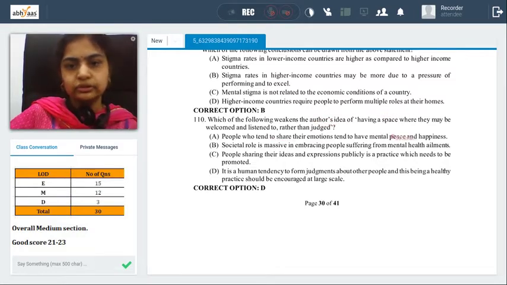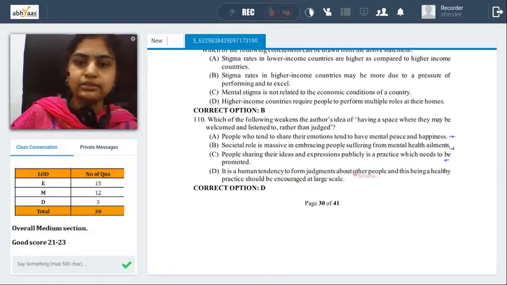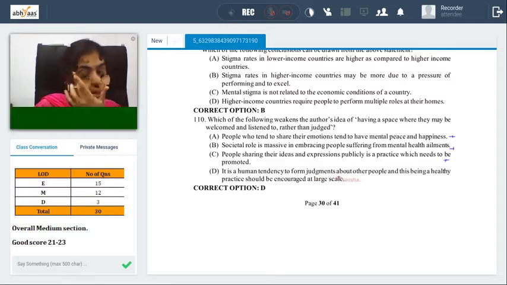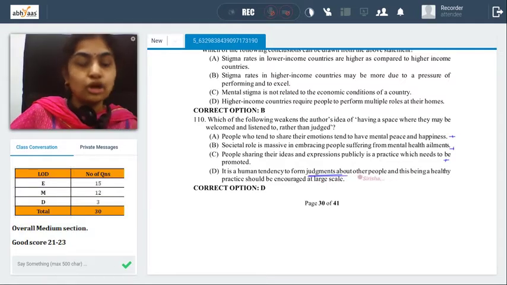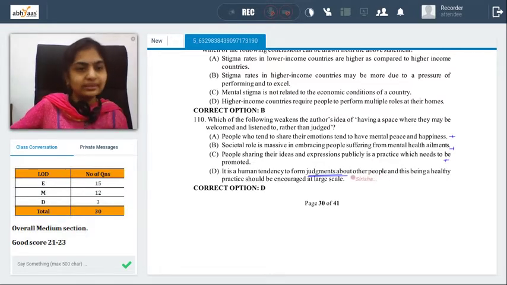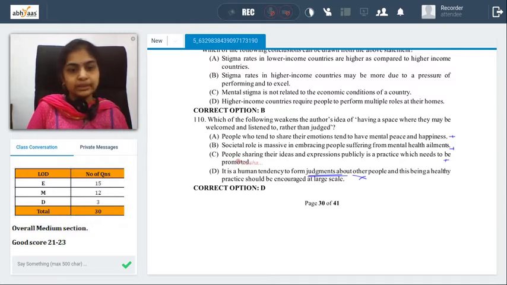People who tend to share their emotion tend to have mental peace and happiness. That's a positive thing, right? Societal role is massive in embracing people suffering from mental ailments. People sharing their ideas and expressing publicly is a practice which needs to be promoted. So all three are positive. It is a human tendency to form judgments about other people, and this being a healthy practice should be encouraged at large scale. Making judgments is not a good idea when it comes to mental health people, and that's the reason it's not suggested. People don't share things because they're afraid of judgments. That's what we discussed. And judging mental health people is not at all a good idea. So definitely this is something that would weaken. Again, this would be an easy question, probably an easy question for you.